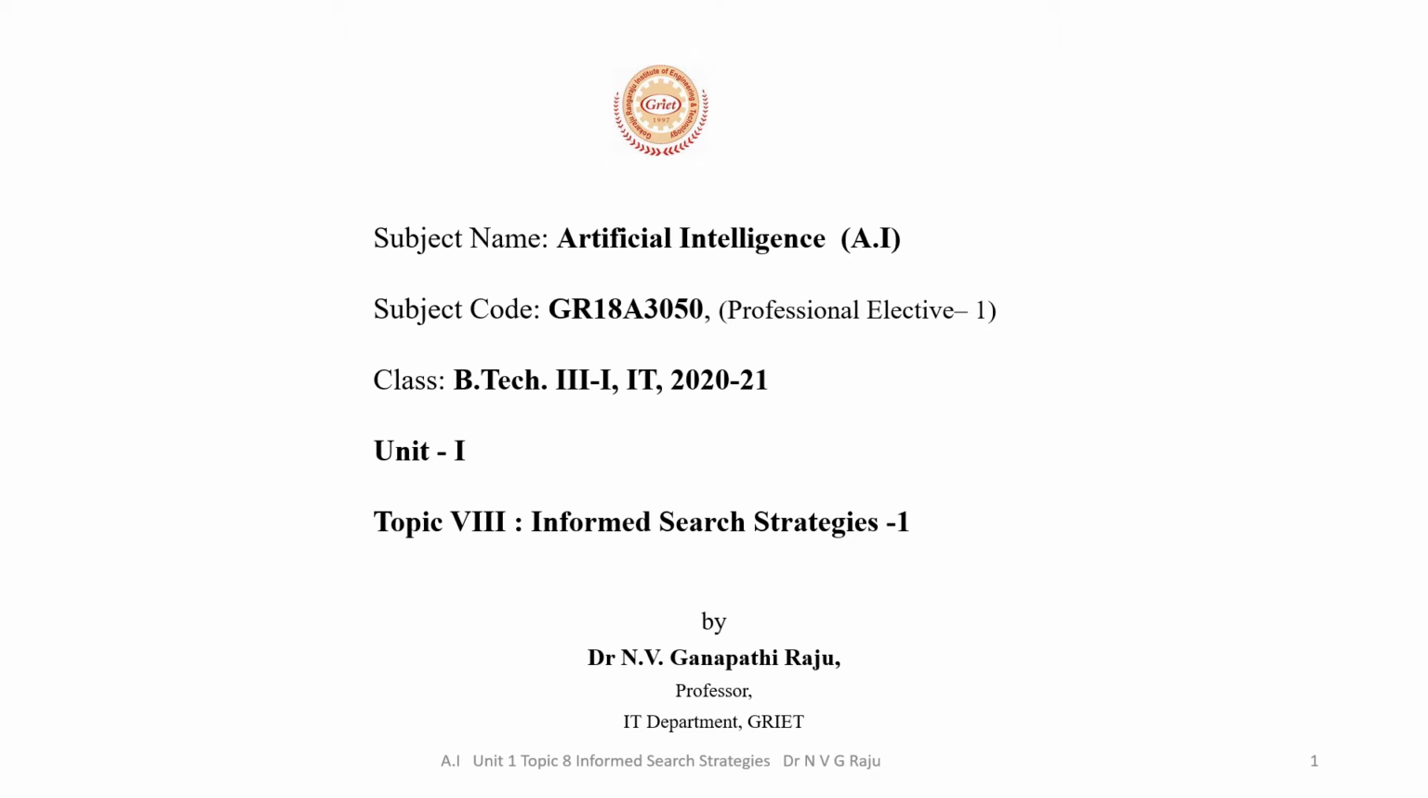Dear students, in today's lecture, we are going to discuss informed search strategies, which internally use heuristics. Heuristics are nothing but rules of thumb. According to Judea Pearl, heuristics are criteria, methods or principles for deciding which among several alternative courses of action promises to be the most effective in order to achieve some goal.